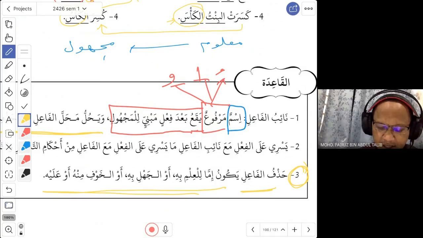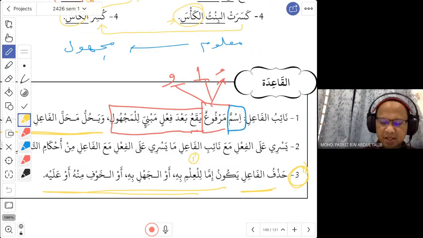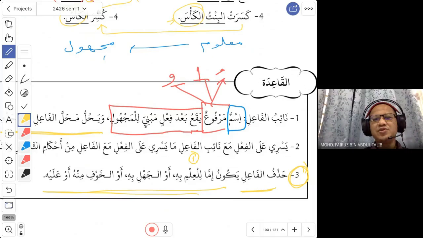Number 1, they said imma lil ilmi bihi. Imma, either it is because ilmi, known, bihi, it is already known. You don't have to mention the fa'il. Everybody knows who the fa'il is. That is why sometimes you don't need to mention.